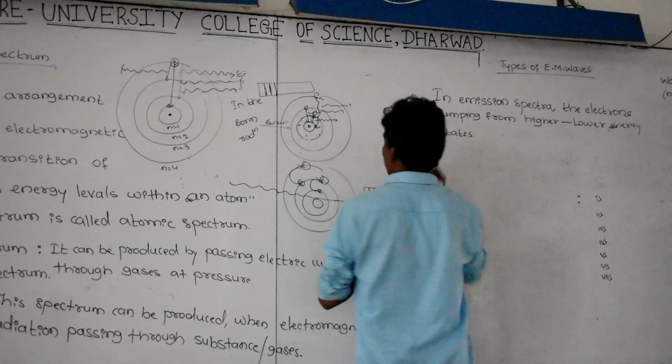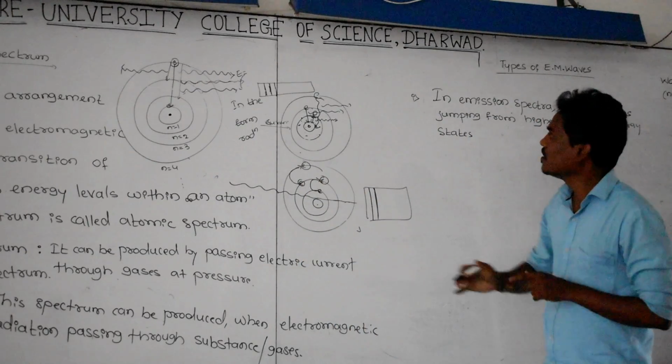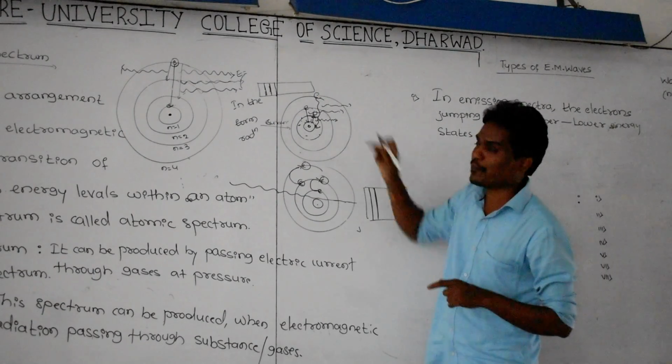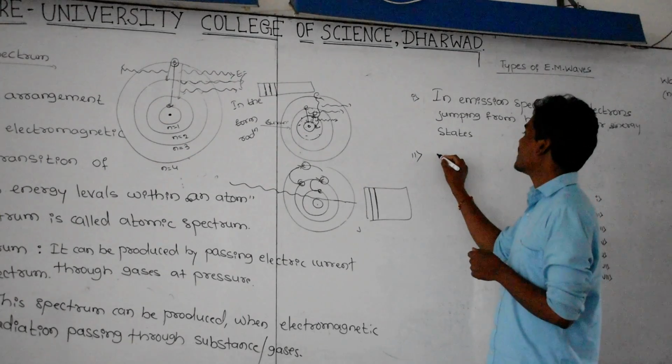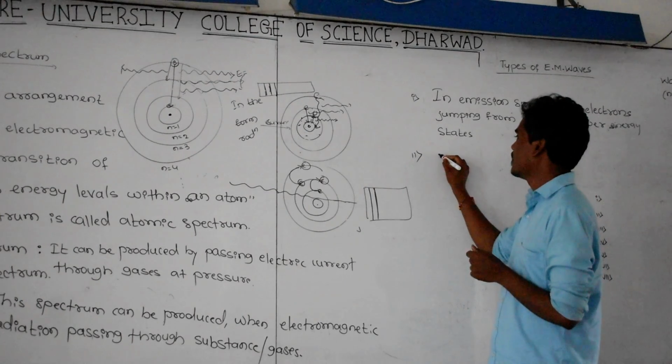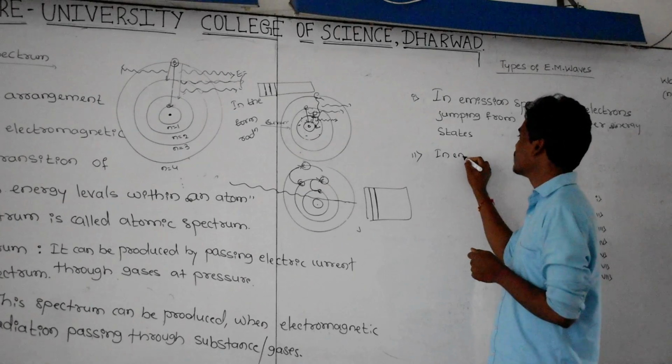And this is the first one. In emission spectra, you need to remember higher to lower, the electron is jumping. Whenever it is jumping, what is happening? It releases energy.